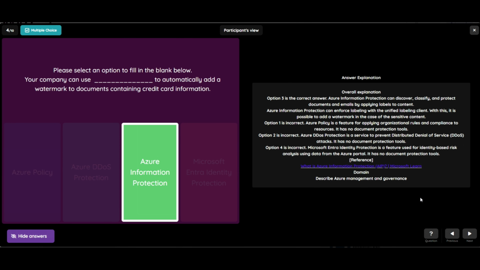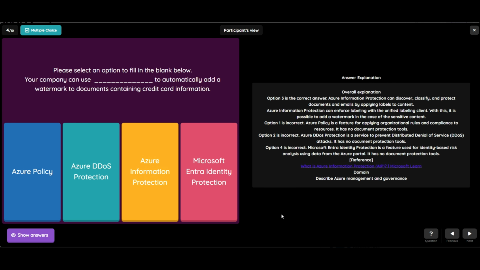Explanation is Azure Information Protection can discover, classify, and protect documents and emails by applying labels to content. Azure Information Protection can enforce labeling with the unified labeling client. With this, it is possible to add a watermark in the case of sensitive content.